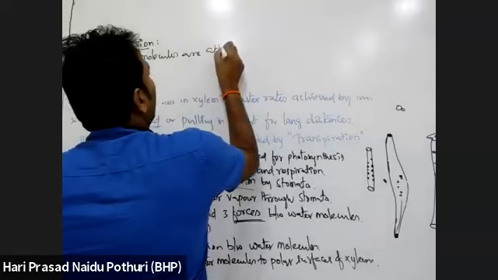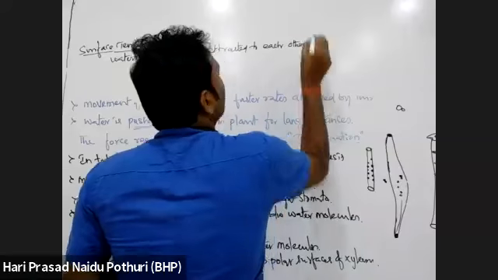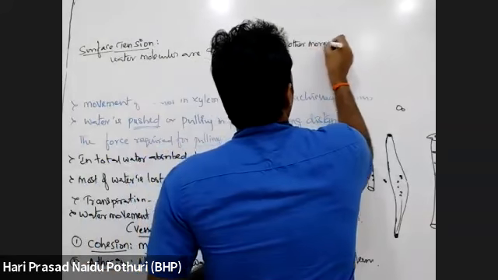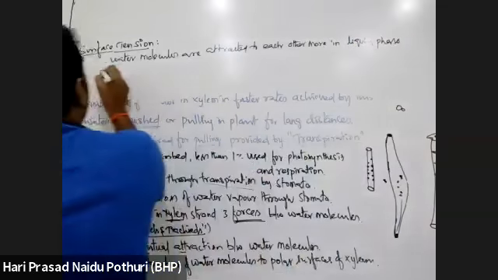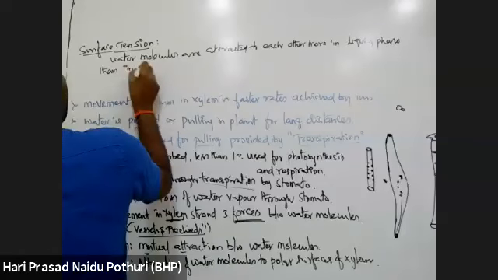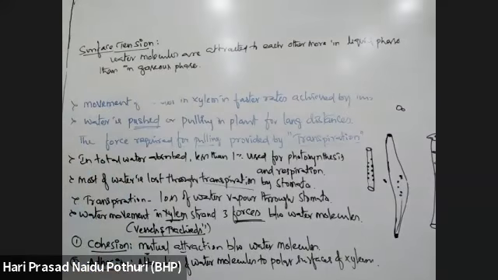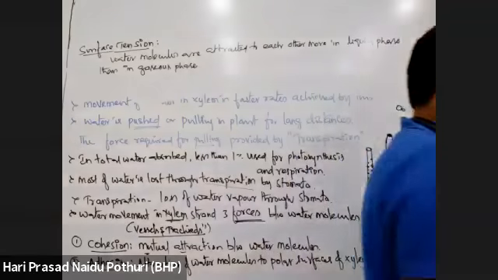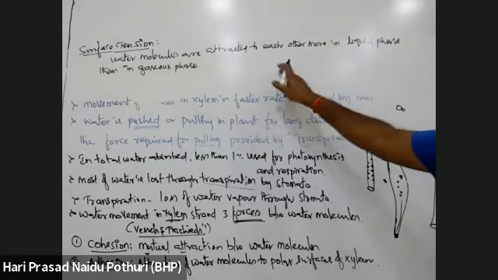If we see the water molecules' attachment in liquid phase and gaseous phase, when they are present in liquid phase, water molecules will get attached to each other more than in gaseous phase. That is what we call surface tension.